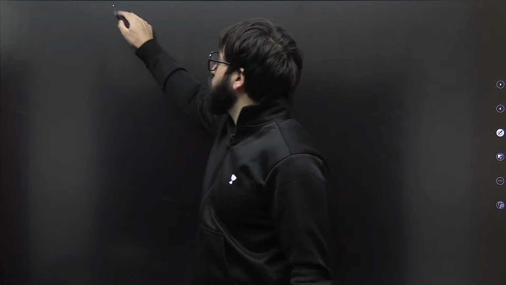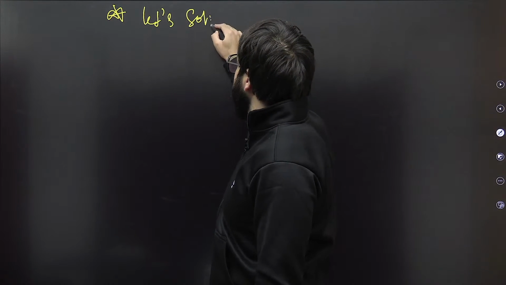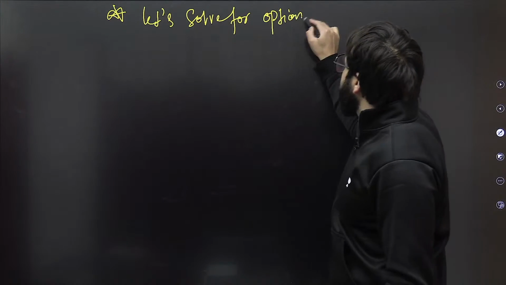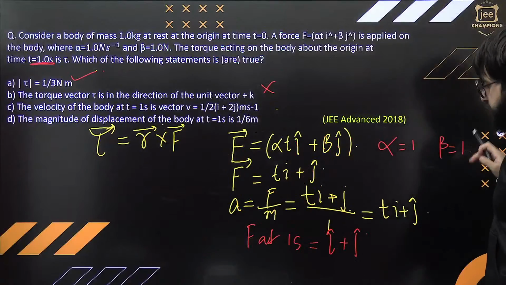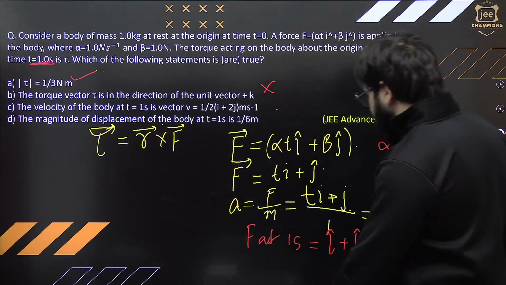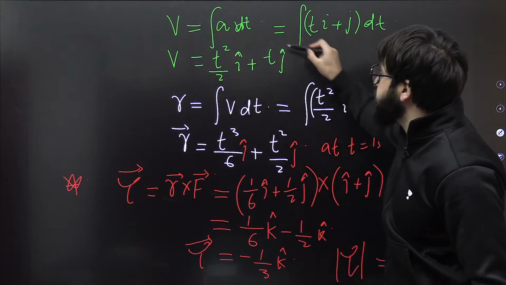Let's go for option C. Let's solve for option C. That is the velocity of the body at t is equal to 1 seconds. Where is the velocity? This is the velocity.